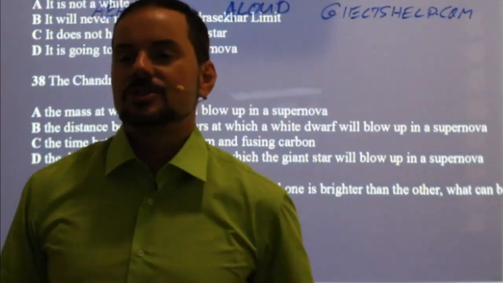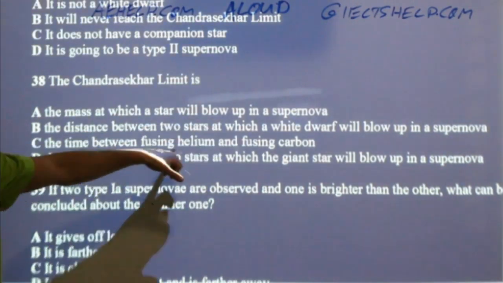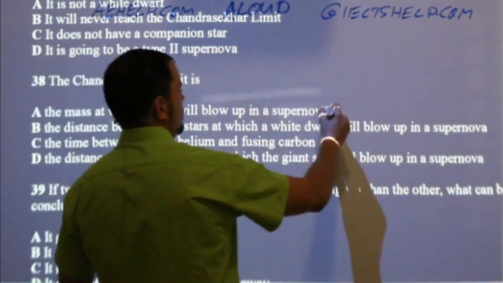Be able to answer on your own, okay, from the passage. The mass at which a star will blow up. Can't hold its own weight. Okay, so it collapses. It's got too much mass. So A.